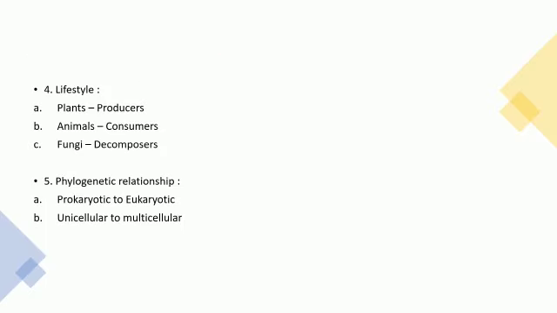Fourth, lifestyle. Plants are said to be producers because they produce their own food. Second, animals are the consumers because they cannot prepare their own food and they consume other plants or animals. Third, fungi are the decomposers because they decompose and absorb nutrients from dead organisms.